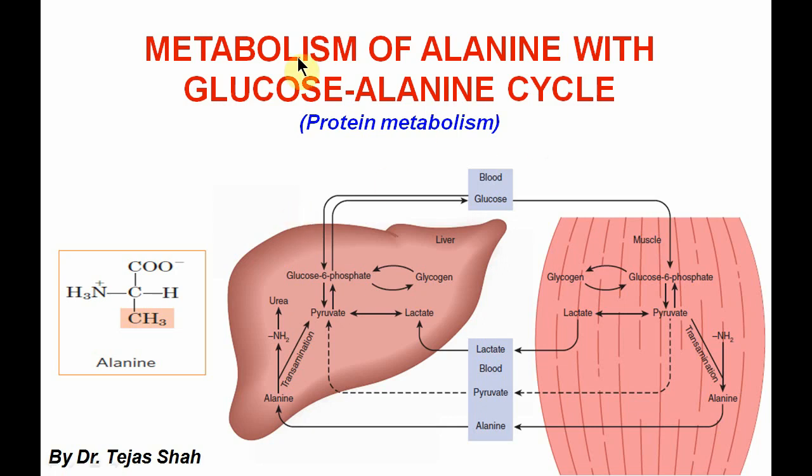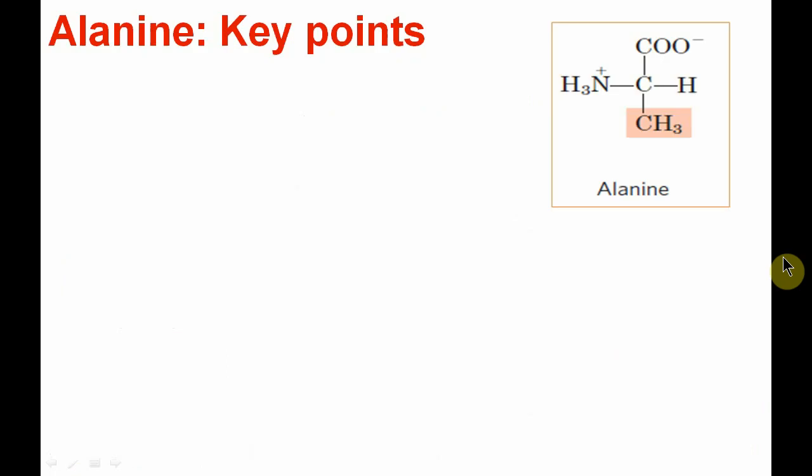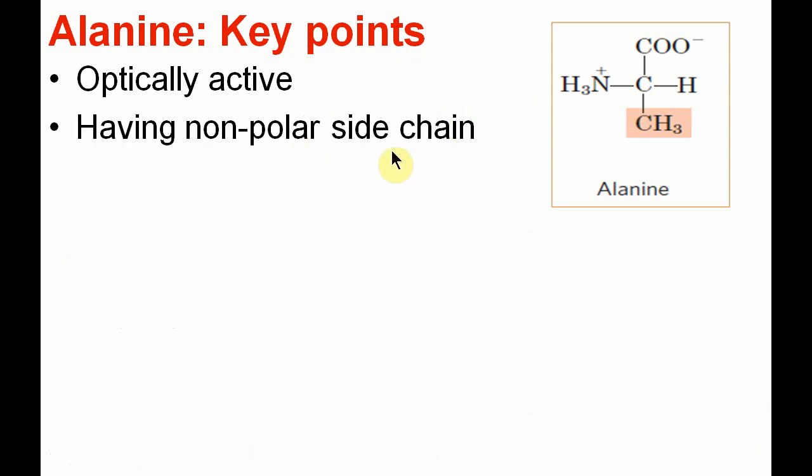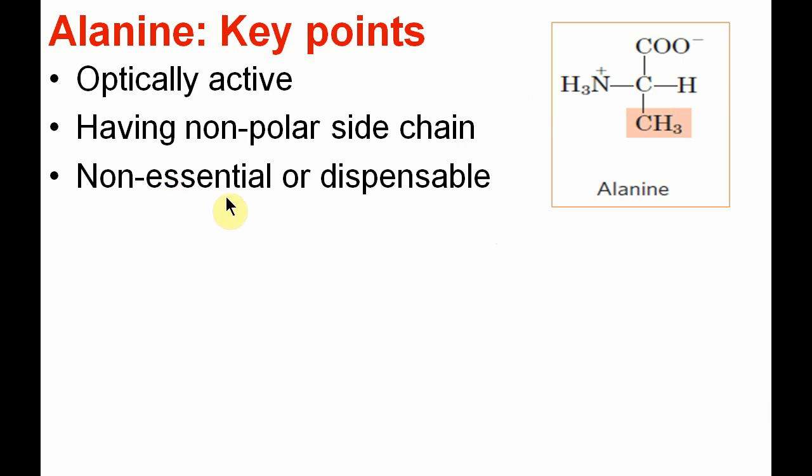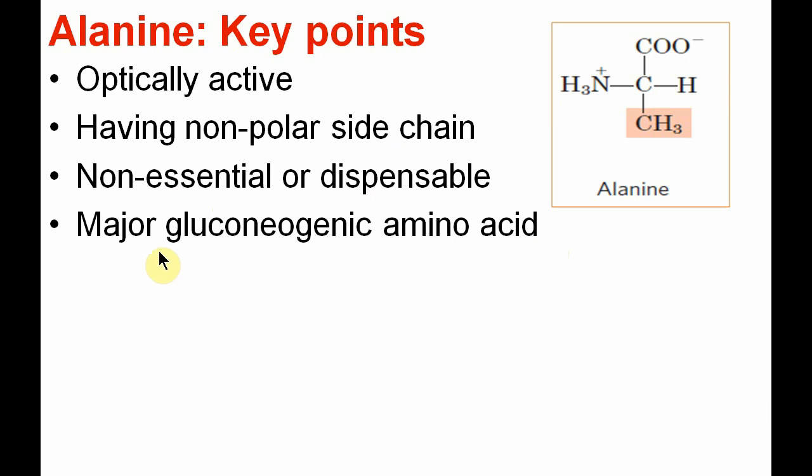Today we'll see about the metabolism of alanine with the glucose-alanine cycle. So first we see some key points regarding alanine. Alanine is an optically active amino acid. As you can see in the structure, it contains an asymmetric carbon atom. Alanine has a non-polar side chain. It is a non-essential amino acid, also called a dispensable amino acid, and it is a major gluconeogenic amino acid. We will see during the discussion how it is considered a major gluconeogenic amino acid. So first we see about the synthesis of alanine.